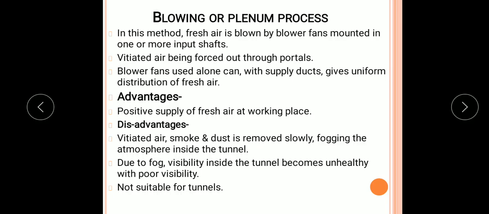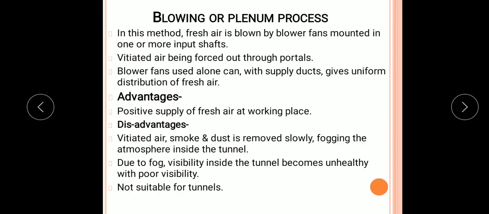In this method, fresh air is blown by blower fans, which are mounted in one or more input shafts, and vitiated air is forced out through the tunnel entrance or portals. Blower fans used alone can give uniform distribution of fresh air. Such a process has the advantage that it gives a positive